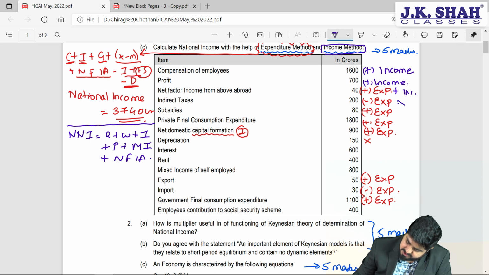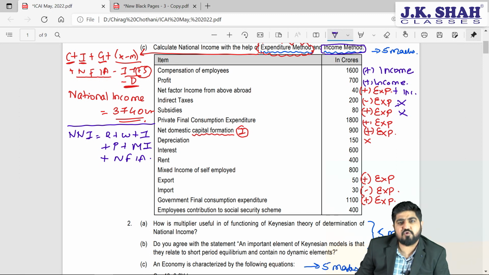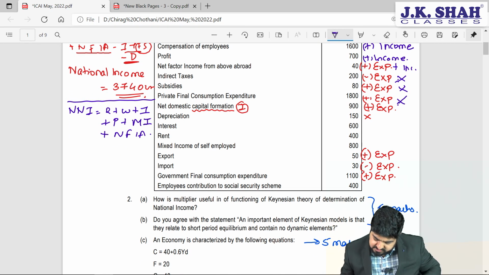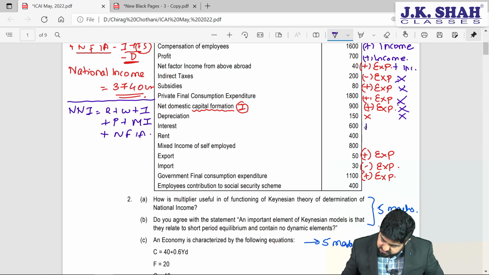Indirect taxes are to be ignored in the income method. Subsidies, again ignore. Private final consumption expenditure, we don't consider that in the income method, so ignore that part. Next one is net domestic capital formation, ignore. Depreciation we do not consider in the income method, so ignore again. Interest is to be added, so we will add this in the income method.